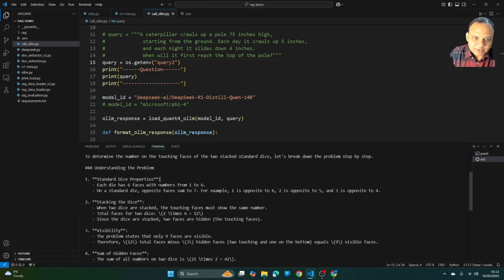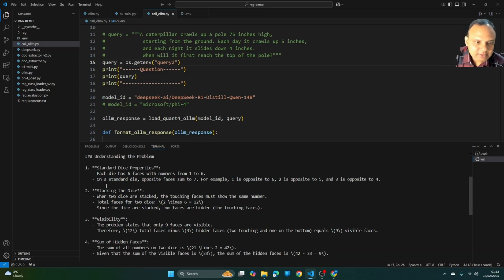Standard dice properties. Each die has 6 faces with numbers from 1 to 6. On a standard die, opposite faces sum to 7. For example, 1 is opposite to 6, 2 is opposite to 5, and 3 is opposite to 4. Wonderful. I think they have probably cracked the question. Stacking the dice. When 2 dice are stacked, the touching faces must show the same number. Total faces for two dice, 2 times 6 equals 12. Since the dice are stacked, two faces are hidden. Good.